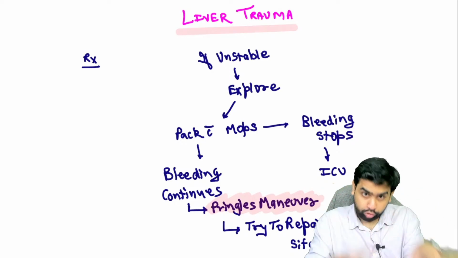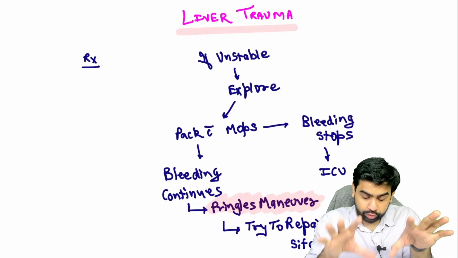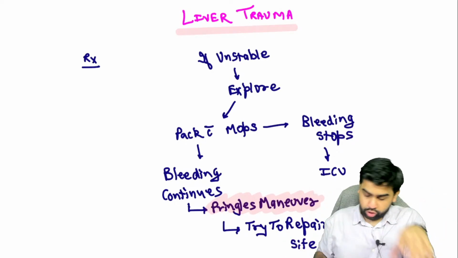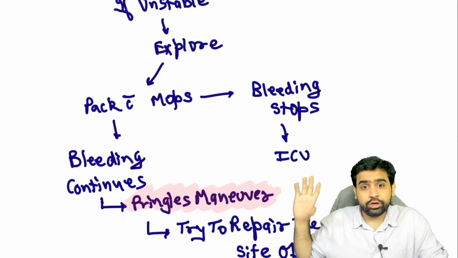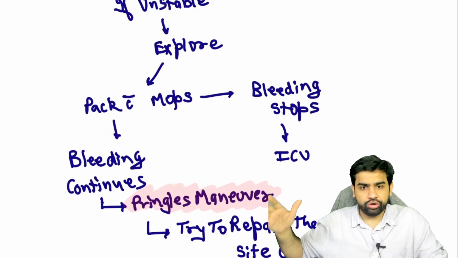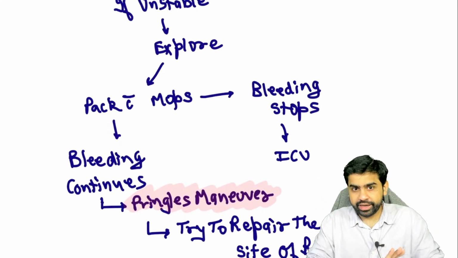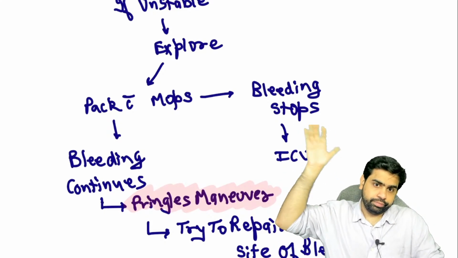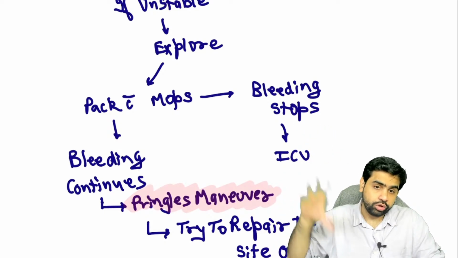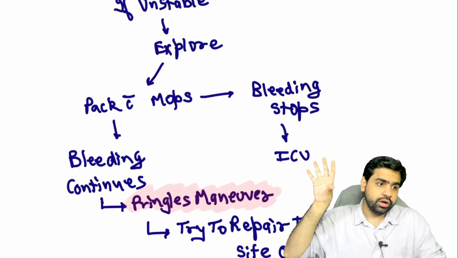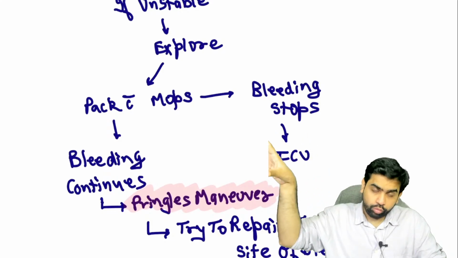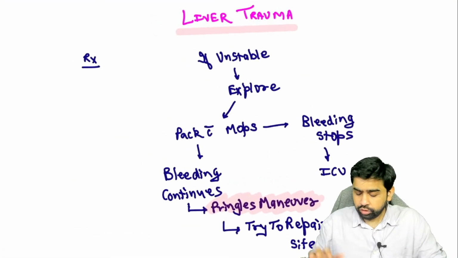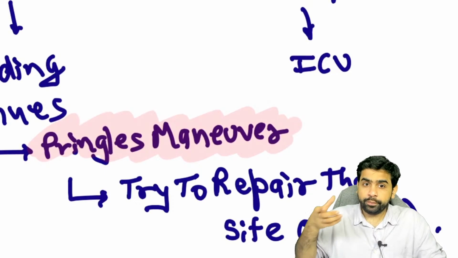If the bleeding stops, then you shift the patient to the ICU, and then you perform what is called damage control surgery. If the bleeding continues, then you perform a Pringle maneuver.